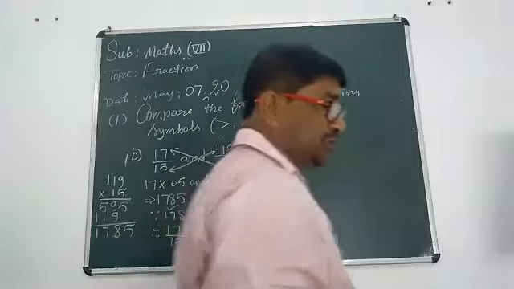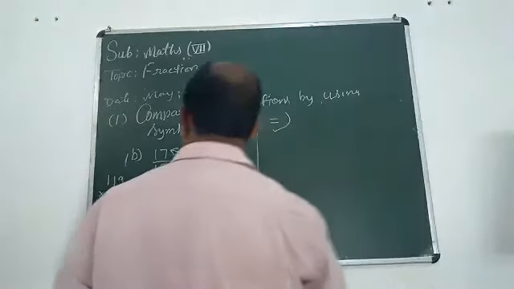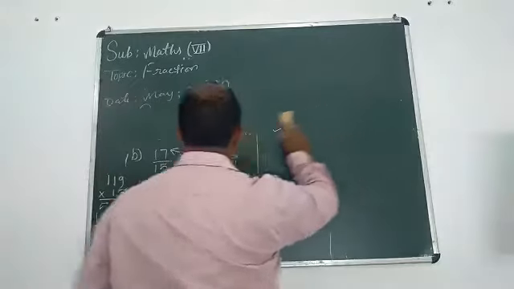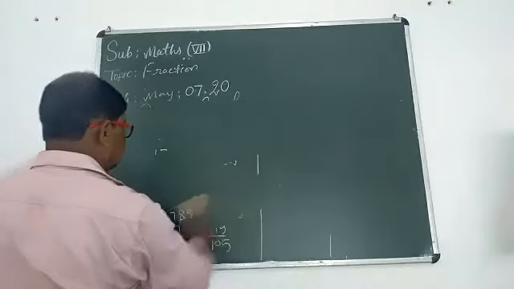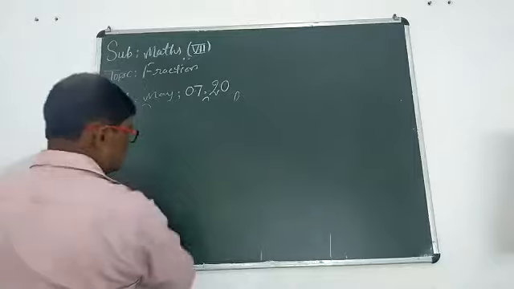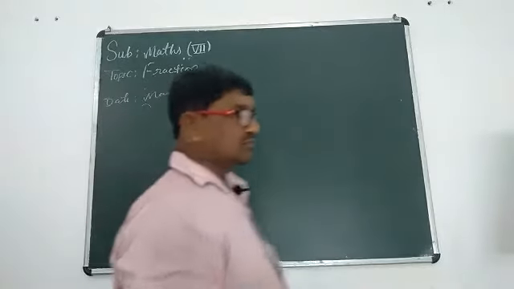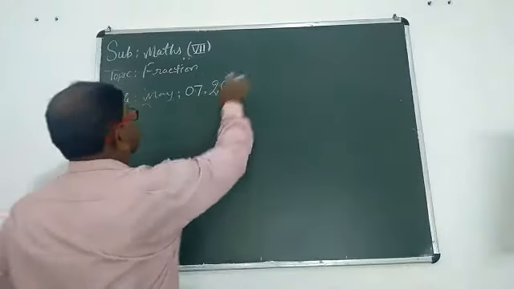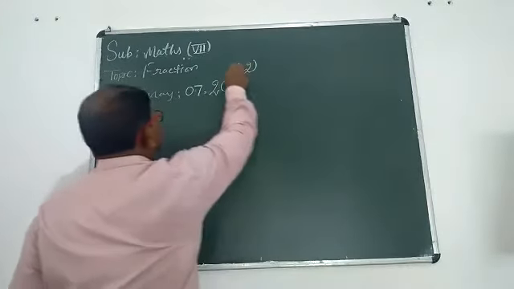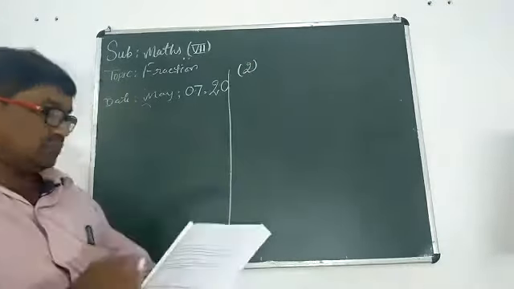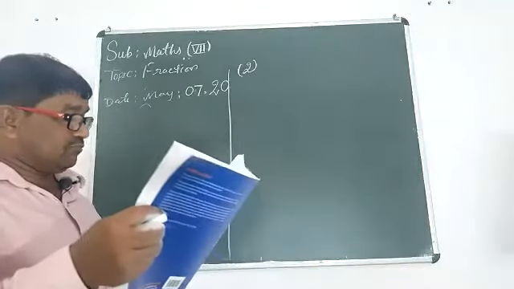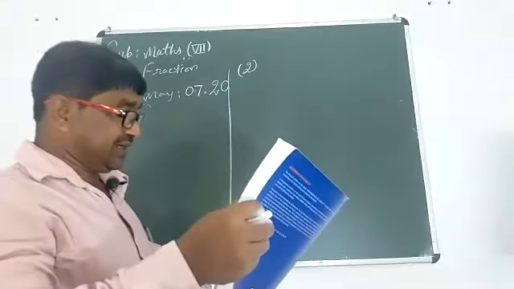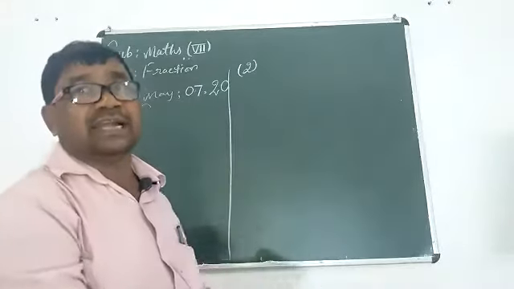Now, students, we should go to the second type of sum in this concept. Second type of sum is called arranging the fractions either ascending or descending. Okay?